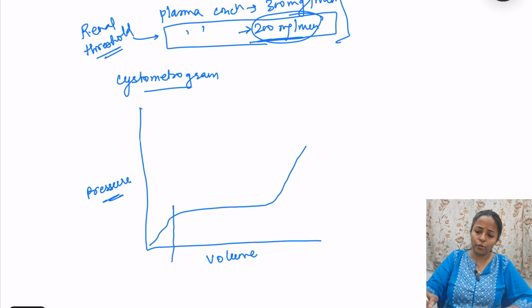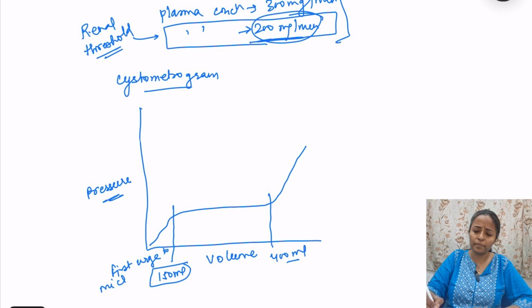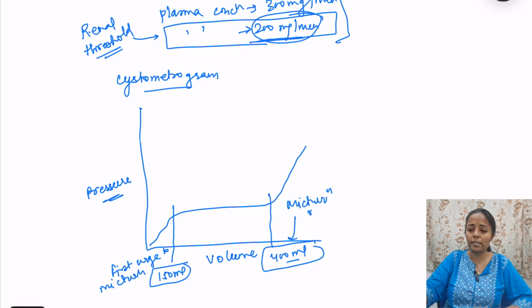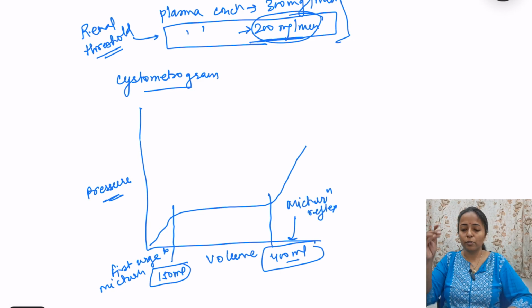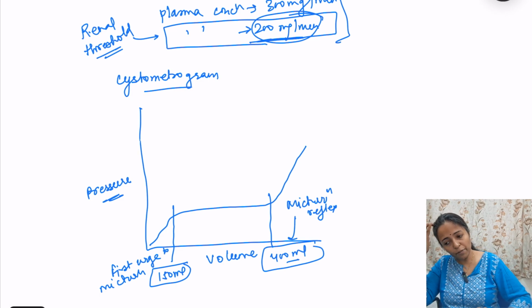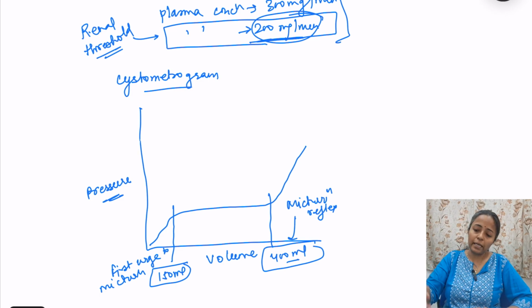The values to remember are 150 ml and 400 ml. At 150 ml is the first urge to micturate, and at 400 ml the micturition reflex is activated. In this diagram there are three phases, 1A, 1B and phase 2.